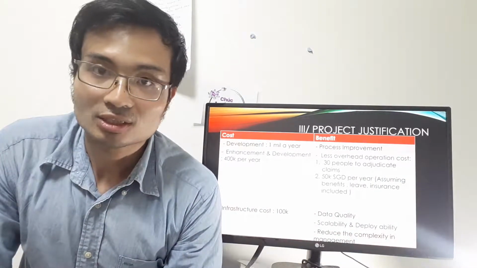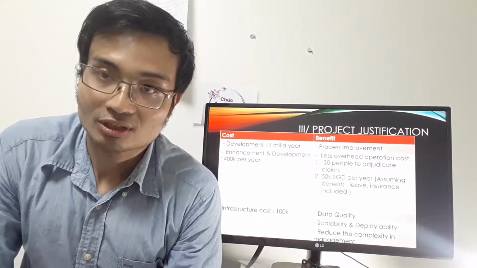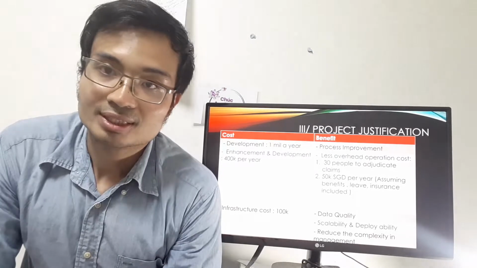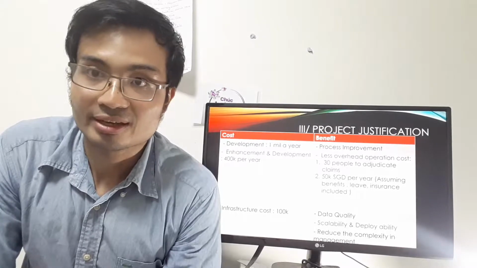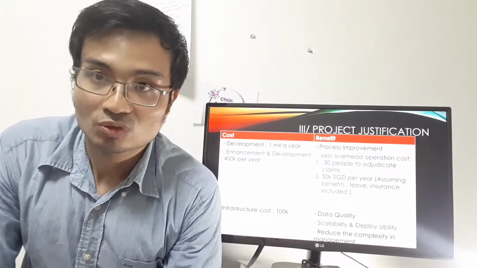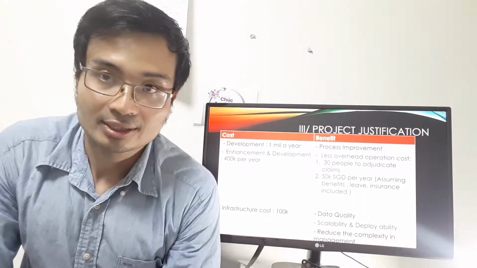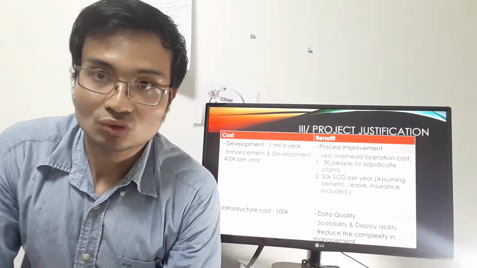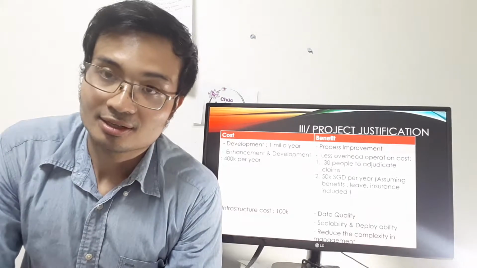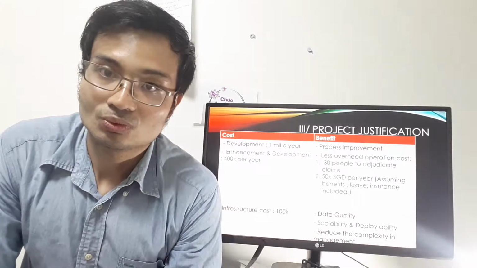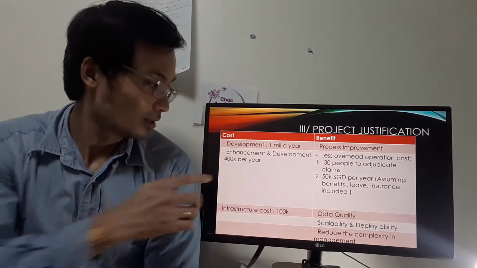Next is the cost and benefit analysis of this project. Firstly, I want to go through the current operational cost we have right now. Currently the operations team has 30 people, and assuming one person has about a 50k annual salary, this will be equal to 1.5 million of operational cost. If we want to develop software to automate this process, the development cost will be 1 million, specifically 700,000 to 1 million for 1 year of development. And 1 year of maintenance is estimated at about 400k.